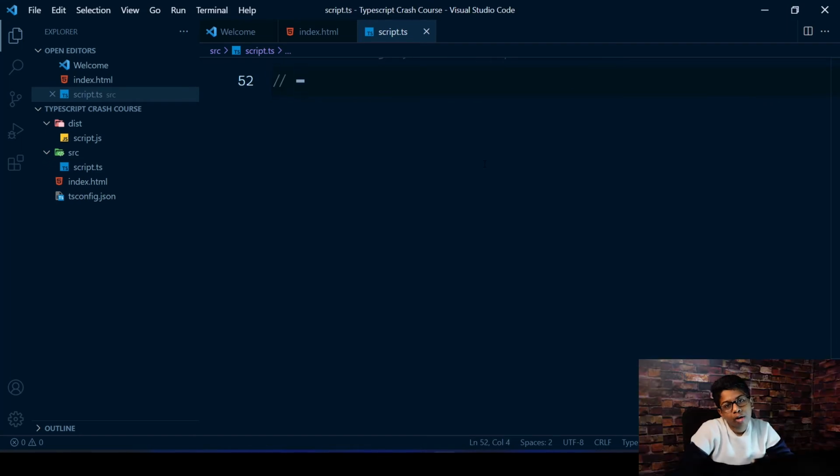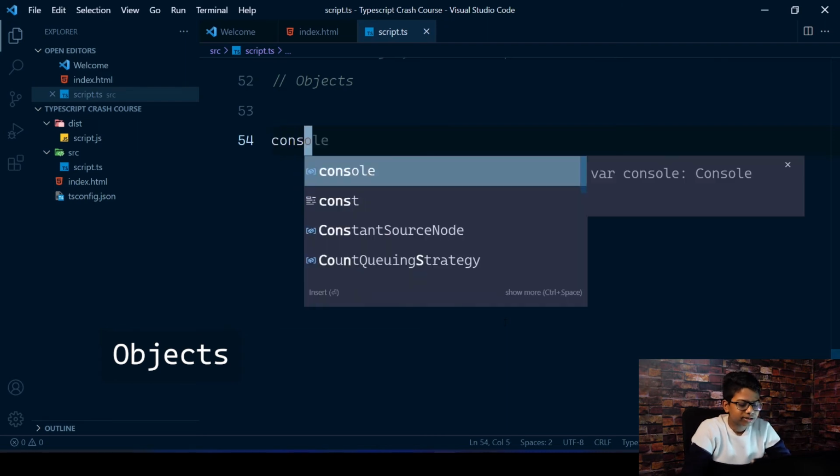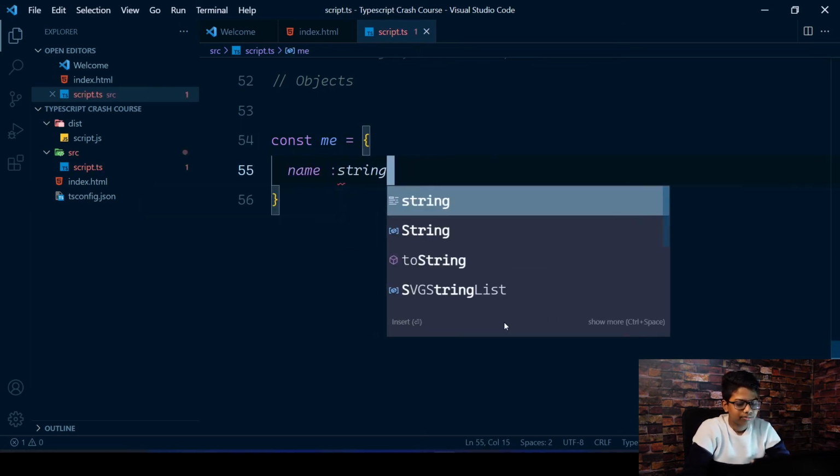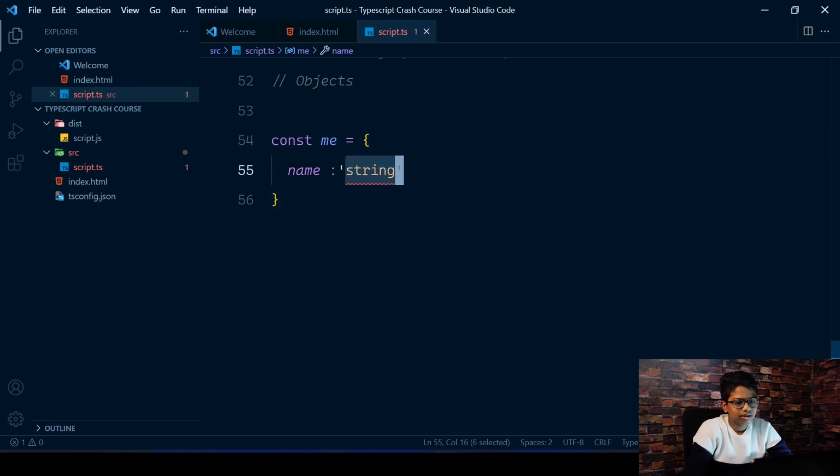Now let's have a look at objects. It's just the same as JavaScript objects, but you'll need to create an interface. I'm going to tell you what interfaces are, but let's start with objects. So to create an object, just like usual in JavaScript, const me equals that. It's going to have a name, and the value is Naseel. We're going to have an age